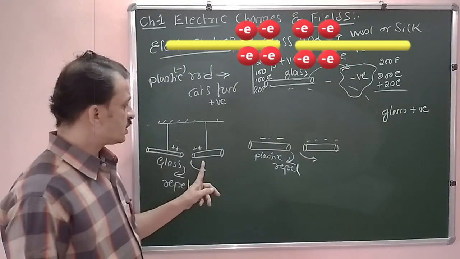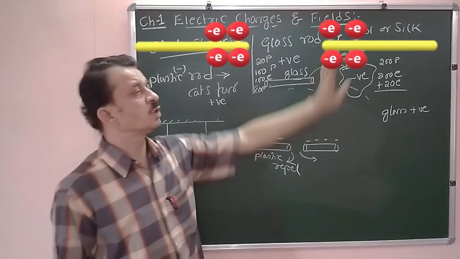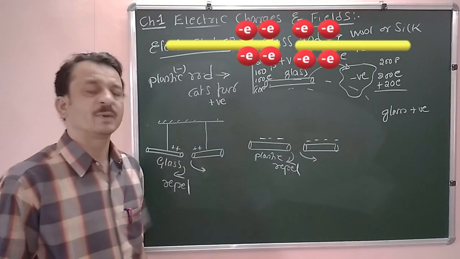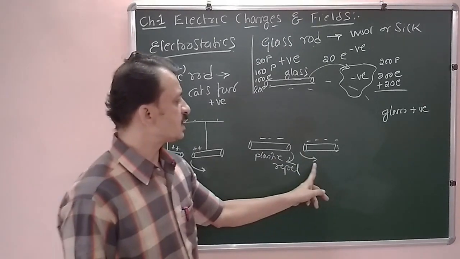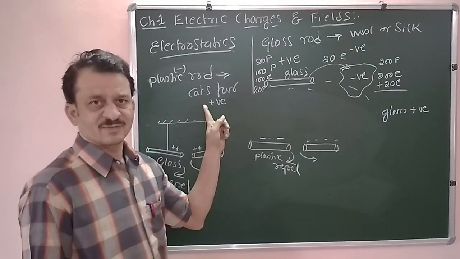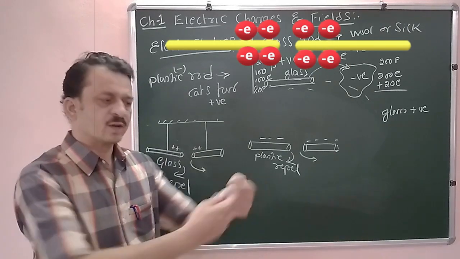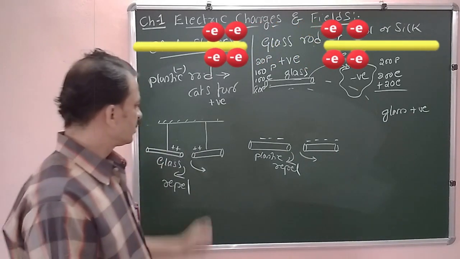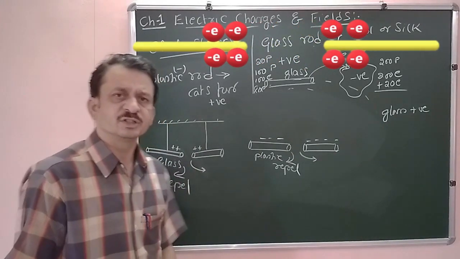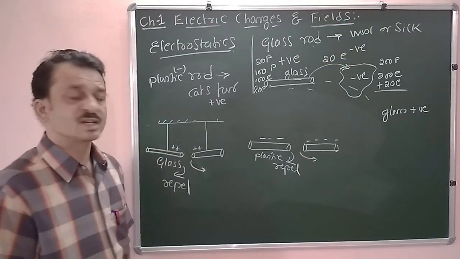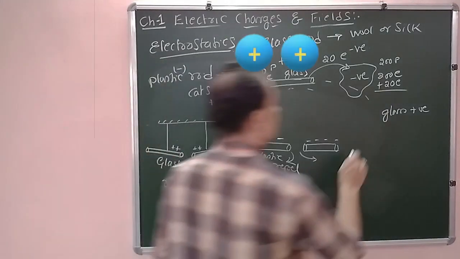So two glass rods rubbed with wool or silk, when brought close to each other, repel each other. Similarly, two plastic rods rubbed with cat's fur and brought very close to each other repel each other. From these two observations, they found that like charges repel.